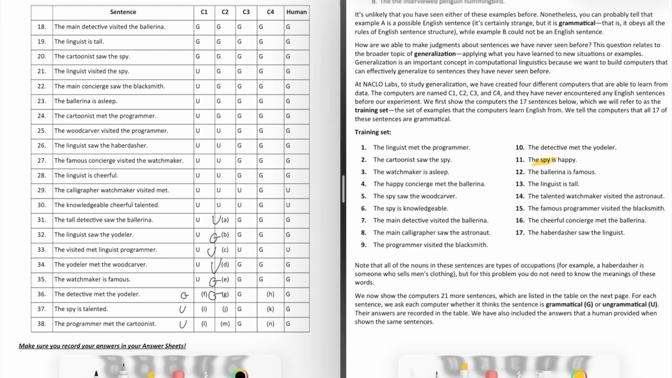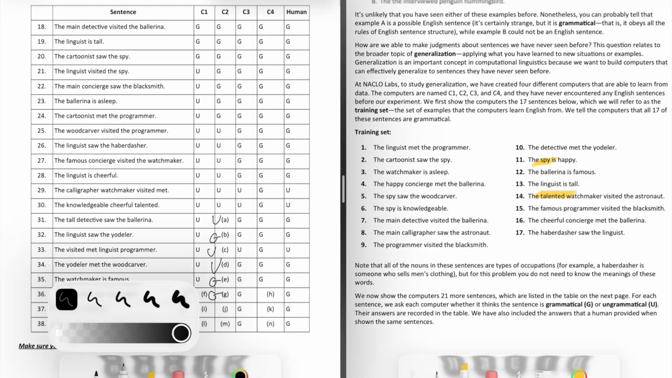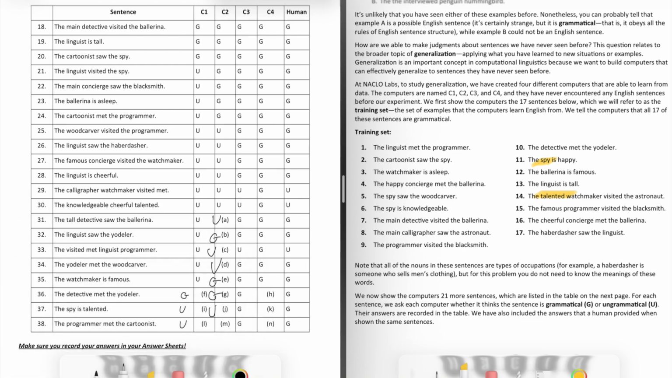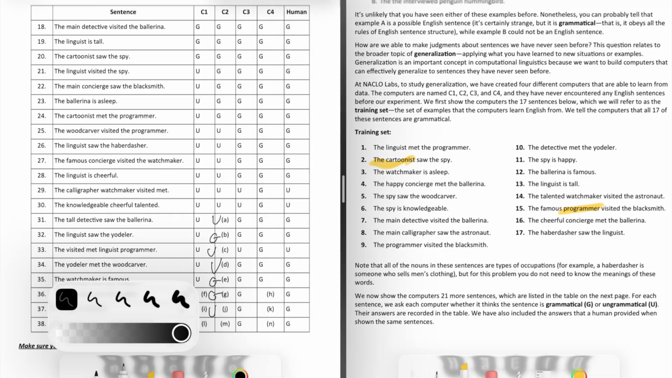Next, for the spy is talented, we have spy as a subject right over here, and we have talented as only an adjective in the first position in the training set, so this one is not going to be grammatical because there's a difference in where talented is able to be, so we can say that that's going to be ungrammatical. And then finally, for the programmer met the cartoonist, if we check the training set, we can see we have programmer in the right spot, but unfortunately we only have cartoonist as a subject over here, so this is also going to be ungrammatical.